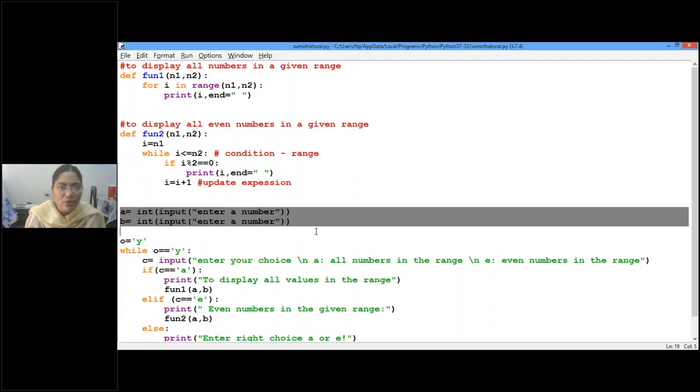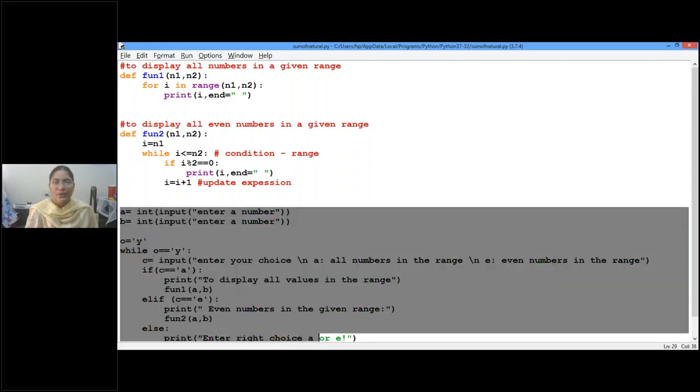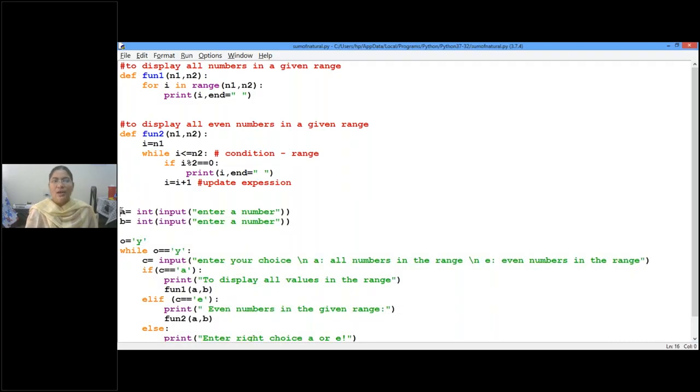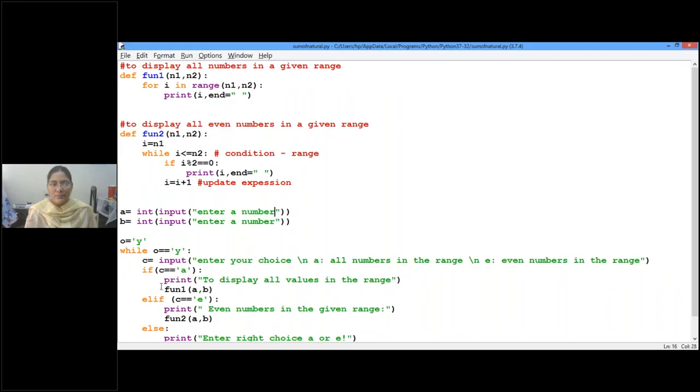Our program execution, whatever the program, however many lines of code you have written, starts from your main code. The main code is to the left of the margin only, it will start there. It will not start with the def. So now in the main code, what is the first value taken as input here? A equals int input, enter a number is given. So what do you see on the screen when you have executed? Enter a number. Because for A, that is what you have written.